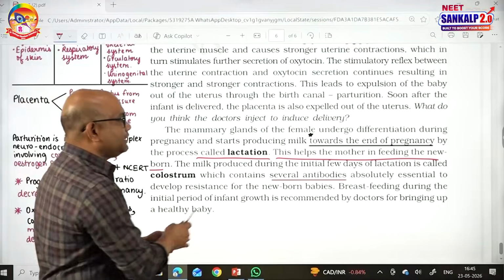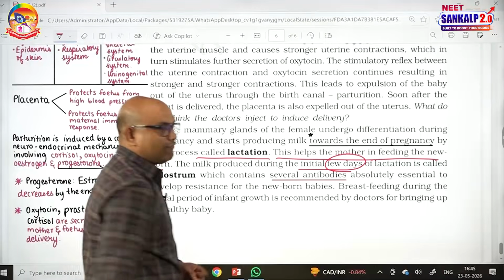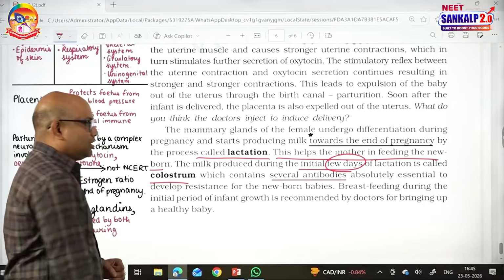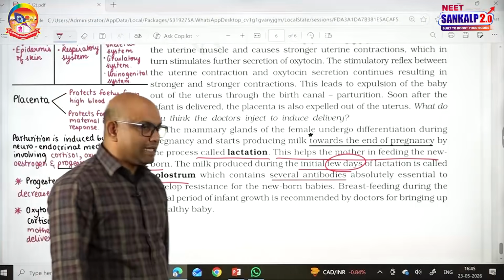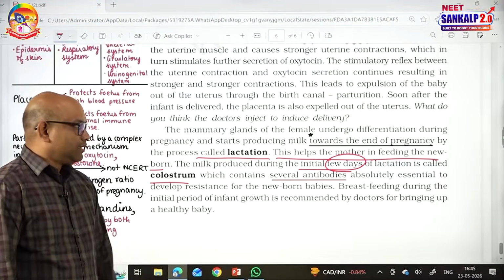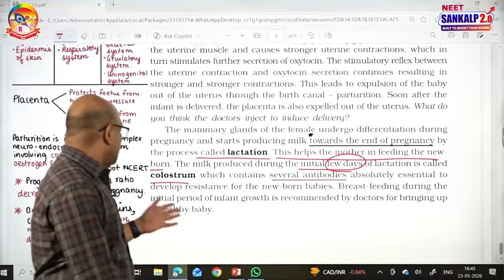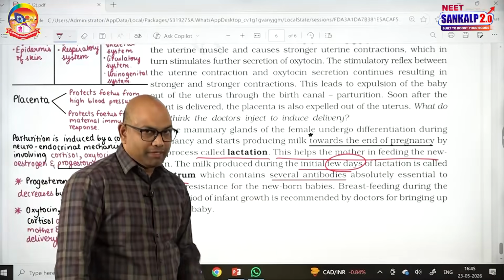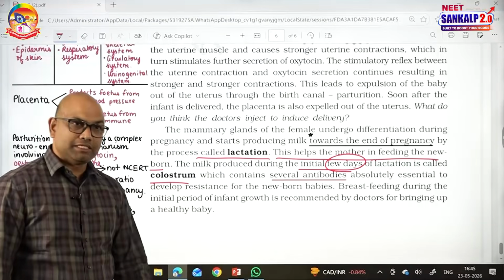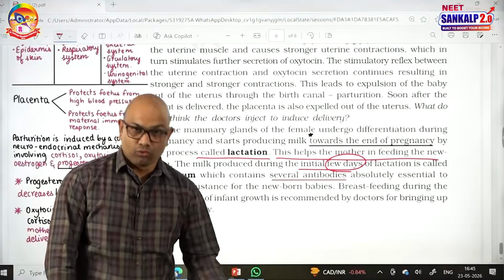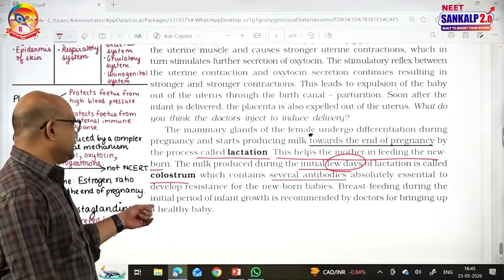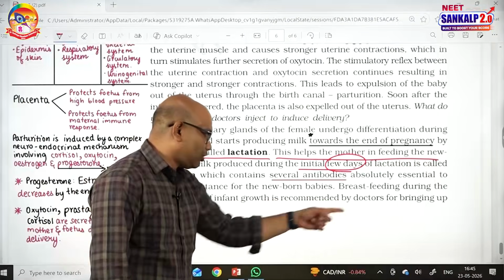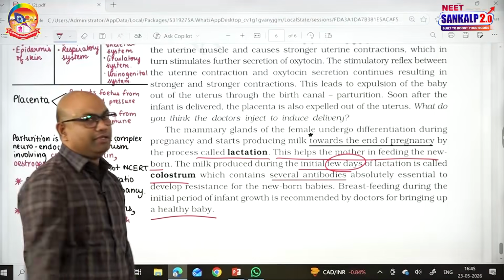The milk produced during the initial few days of lactation is called colostrum. Colostrum consists of several antibodies, like IgA, absolutely essential to develop resistance for the newborn babies, and also consists of some essential nutrients which are required for the growth of the baby. And breastfeeding during the initial period of infant growth is recommended by doctors for bringing up a healthy baby.